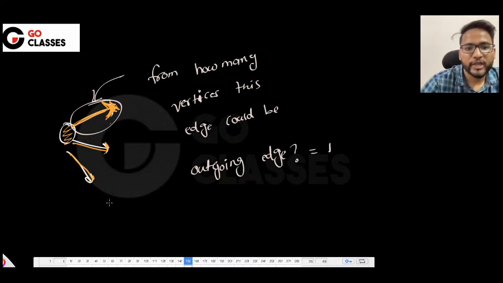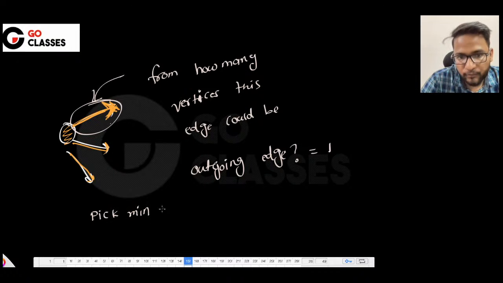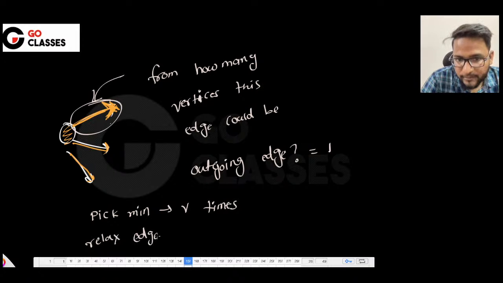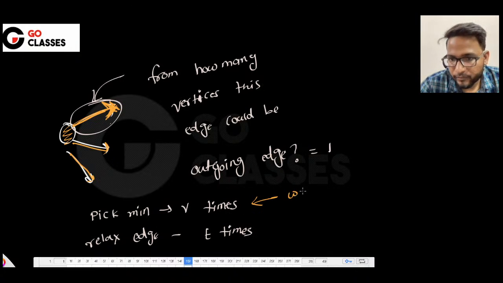So how many times are you picking the minimum? You pick the minimum V times, because you are picking every vertex, and with respect to edges you are relaxing edges. So how many times do you relax an edge? E times. Basically you are relaxing every edge exactly once, right? So we are picking every vertex exactly once.